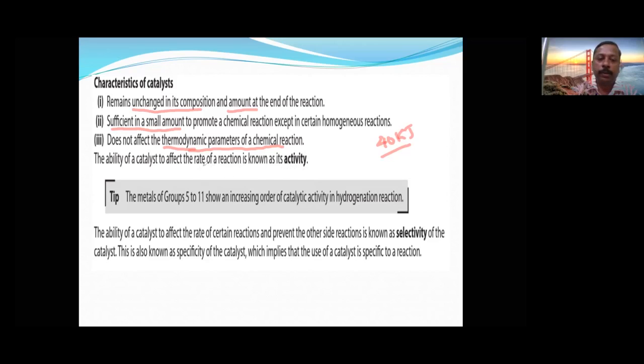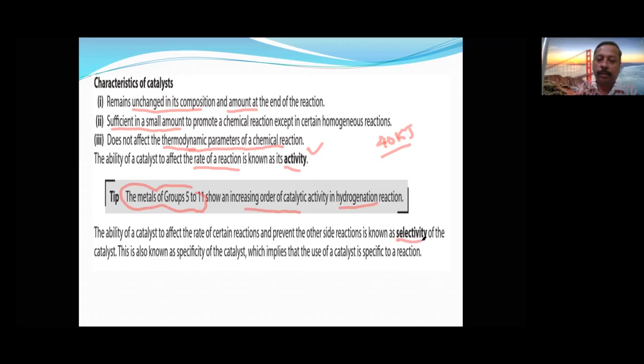How many times the rate of reaction is increasing is called activity. For catalytic activity in hydrogenation, the metals of group 5 to 11 show increasing order of catalytic activity.